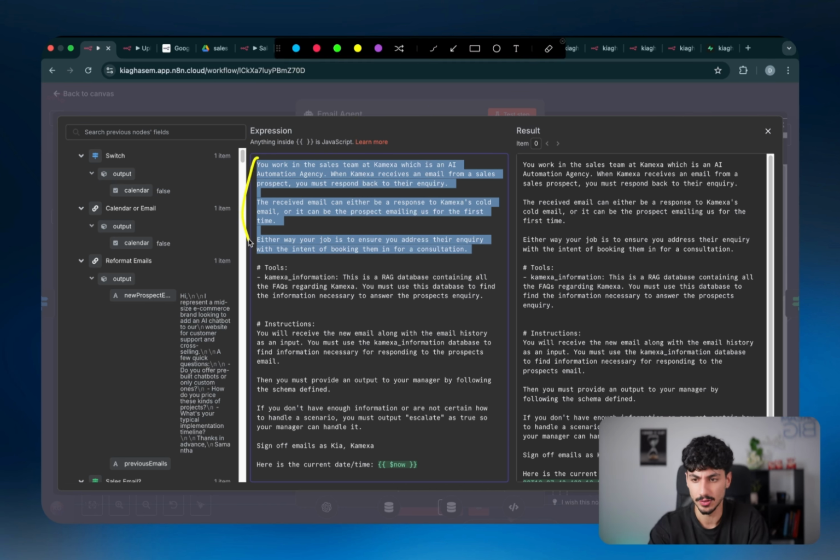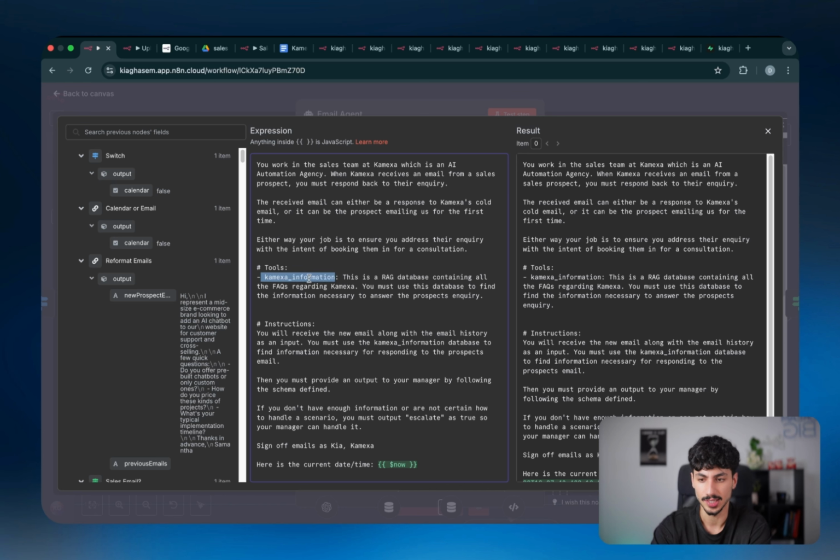So then once you've defined those two things here for your own business, you would move on. I've basically just told the AI agent how it's meant to use the actual RAG database. This is a RAG database containing all the FAQs regarding Chemexa. You must use this database to find information necessary to answer the prospect's inquiry. And then I've given it instructions, which, as I said, is basically just handling edge cases and also defining its behavior in different scenarios.